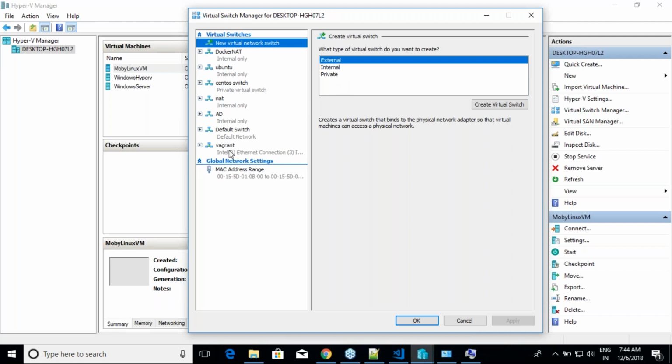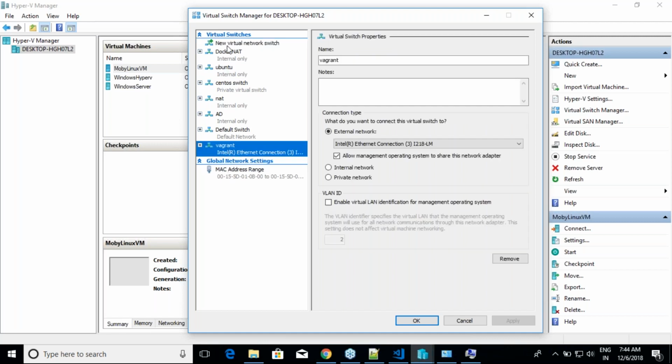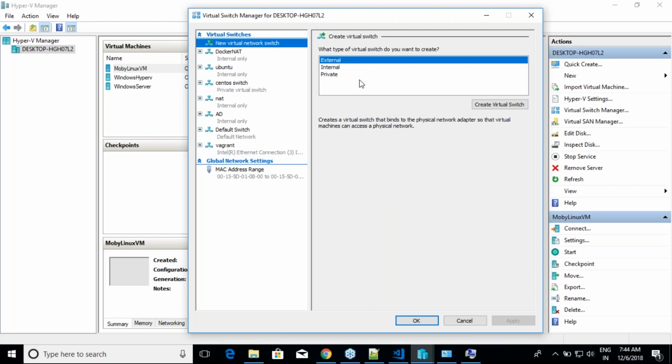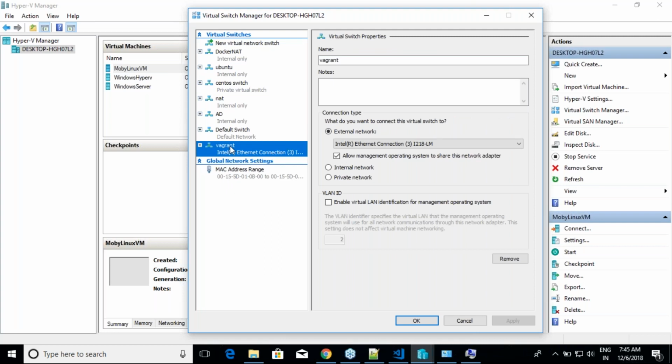There are some switches already over here. You can go with them, or if you want, you can create a new virtual switch, select these options, and give some names. I'm going with Vagrant already because it is an external connection. As of now, it is using the Ethernet connection. But remember, if you are using Wi-Fi at home and your network is received from Wi-Fi, select the Wi-Fi adapter, because your network is received by Wi-Fi, not by Ethernet. Am I clear on this? If I unplug my Wi-Fi, my virtual machine also will not get network, because the driver which is giving me the network in that case is wireless. So that's how it works.